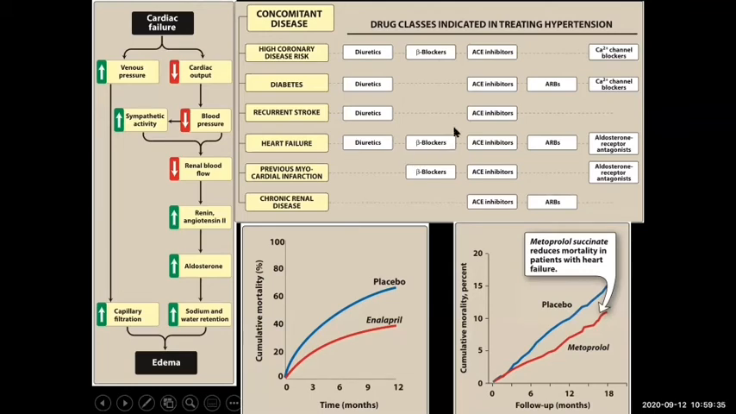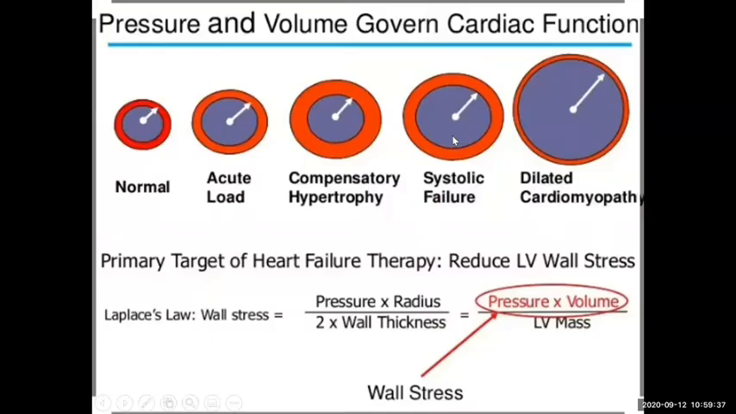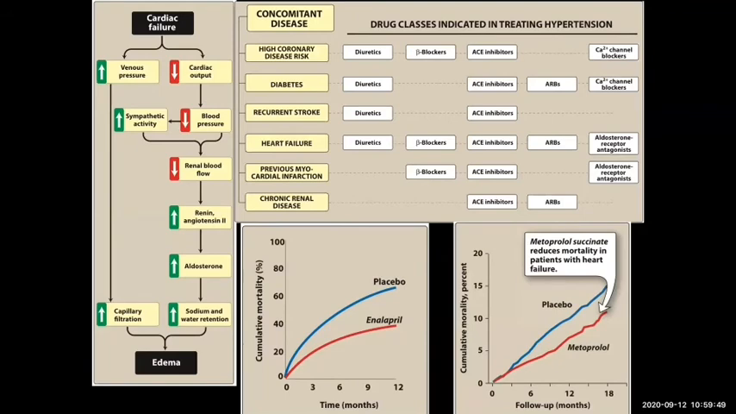And then beta blockers. What do the beta blockers do? They stop the progression of compensatory hypertrophy, from acute load to compensatory hypertrophy. So this stage can be reduced by employing the beta blockers. What the beta blockers do is they reduce the heart rate, and thereby they reduce the afterload. And ACE inhibitors are highly protective.